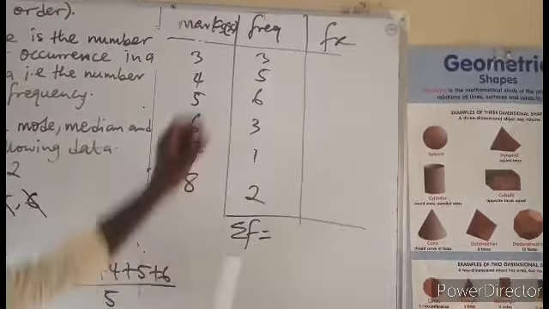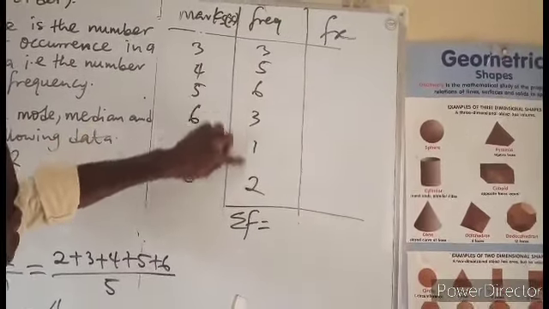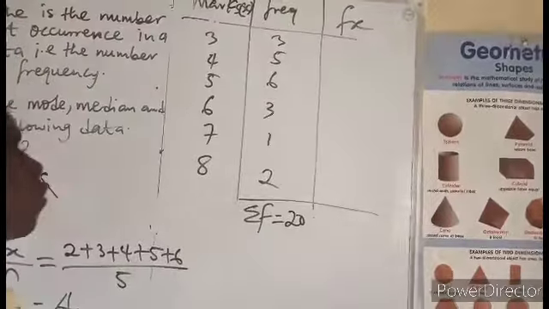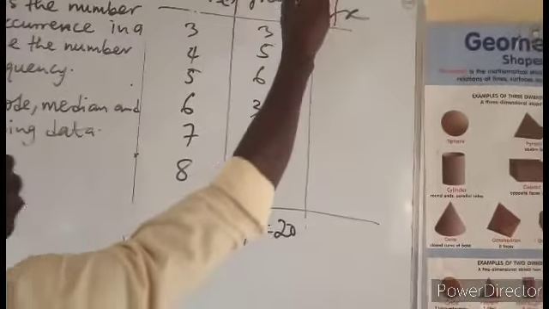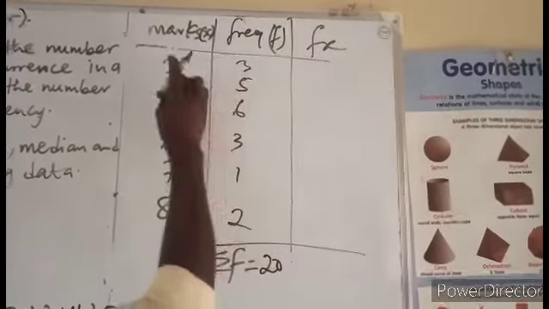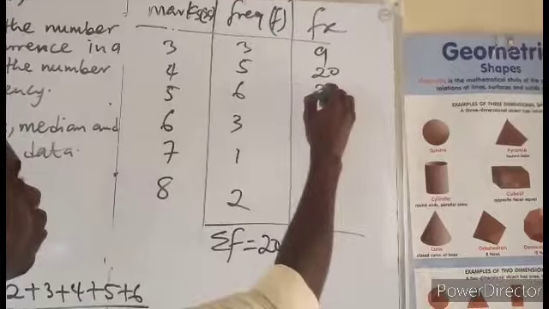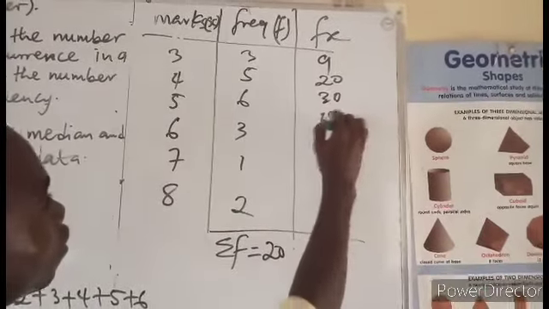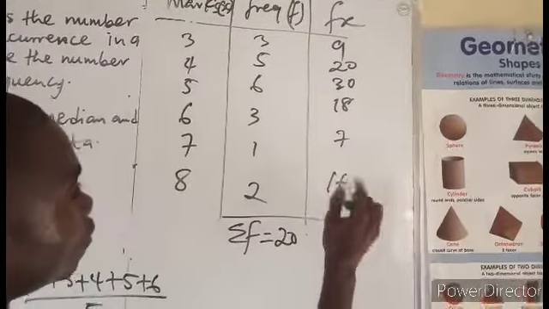Okay, so let's find sigma f, the summation of f. Add all this: 3 plus 5 is 8, 8 plus 6 is 14, and so on, you have 20. Fx means this is x, this is f. Multiply them together: 3 times 3 gives you 9, then 20, 30, 18, 7, and 16.